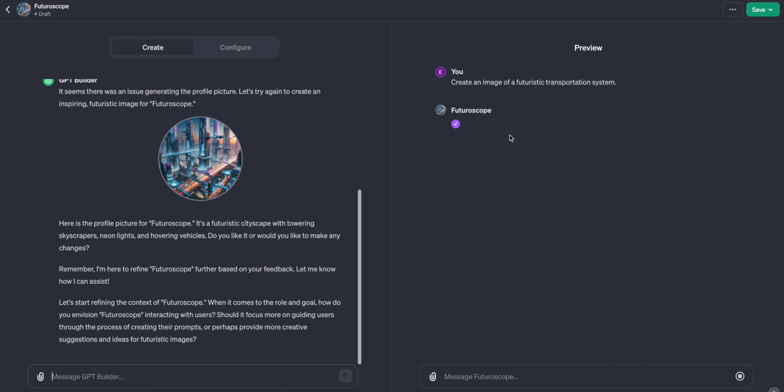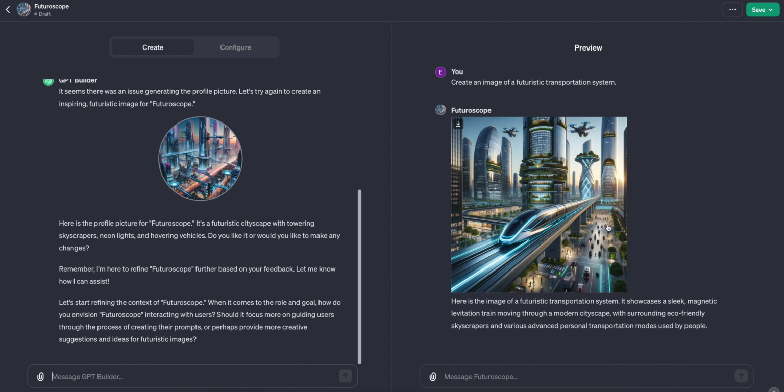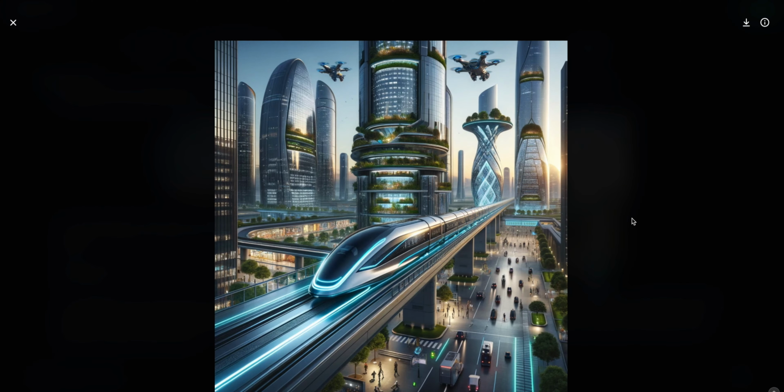So we're gonna see that it finished creating the image right here, and this one actually looks absolutely insane. Since the update to DALL-E 3, the images I've been getting from ChatGPT have been absolutely insane. I think this is the correlation between ChatGPT knowing how to prompt properly and DALL-E 3 knowing how to parse the prompts better, which ends up leading to results like this. So this looks absolutely fantastic in my opinion.